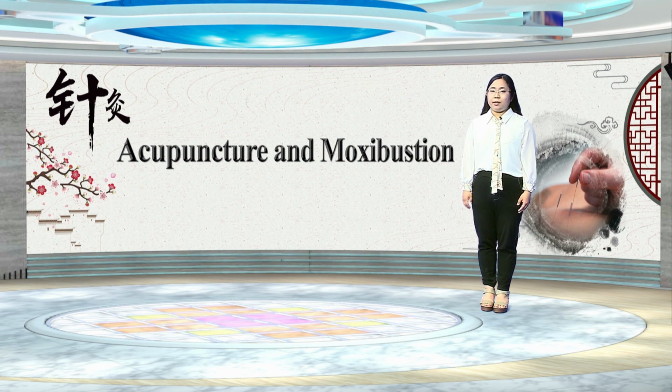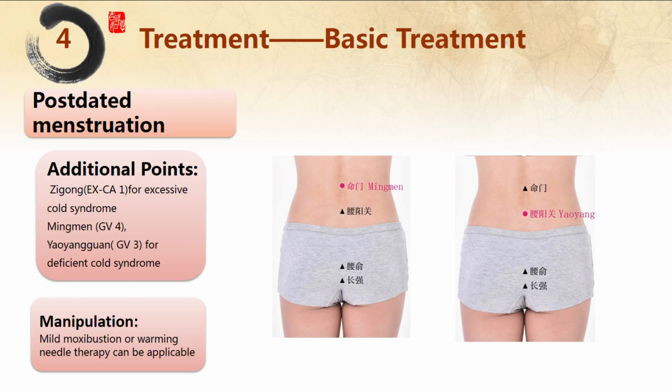气海 is used to tonify qi and warm up yang. 三阴交, the meeting point of three yin meridians, is adopted to harmonize the blood circulation in the uterus by regulating liver, spleen, and kidney meridians. 归来 is used to promote the local qi and blood circulation. Additional points: 子宫 for excessive cold syndrome and 命门 and 腰阳关 for deficient cold syndrome. Mild moxibustion or warming needle therapy can be applicable.